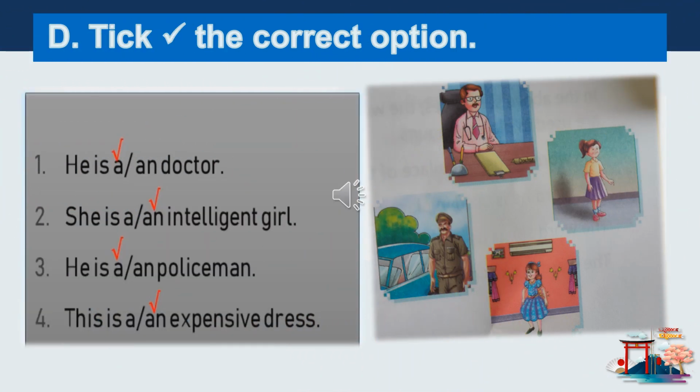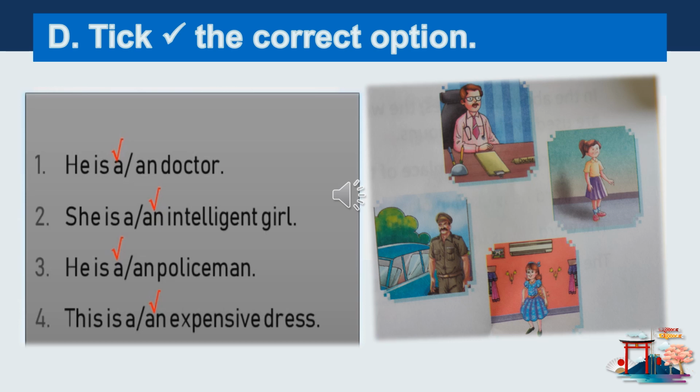This is exercise D. Tick the correct option. This is given on page number 49. Here we have to tick the correct option because two options are given for every line. He is a doctor. Doctor starts with D. D is a consonant. So here we will tick a.